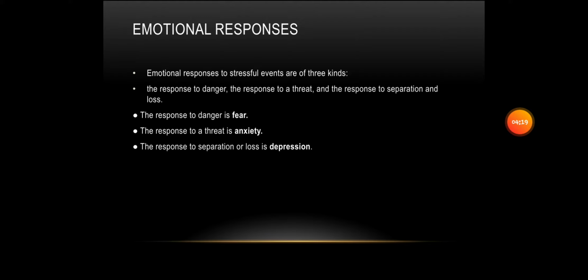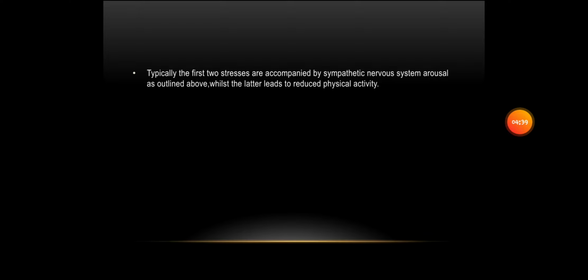So what is the emotional response? Emotional responses to stressful events are of three kinds: the response to danger, the response to a threat, and the response to separation and loss. The response to danger is fear, the response to a threat is anxiety, the response to separation or loss is depression. Typically, the first two are accompanied by sympathetic nervous system arousal as outlined above, whilst the latter leads to reduced physical activity.